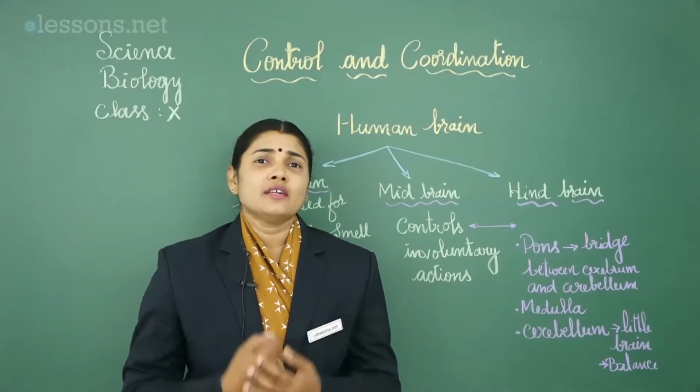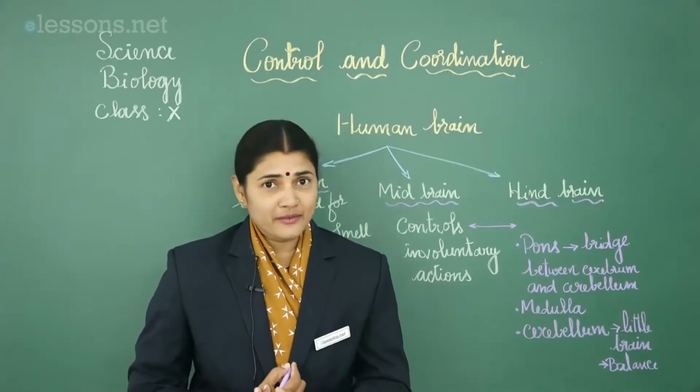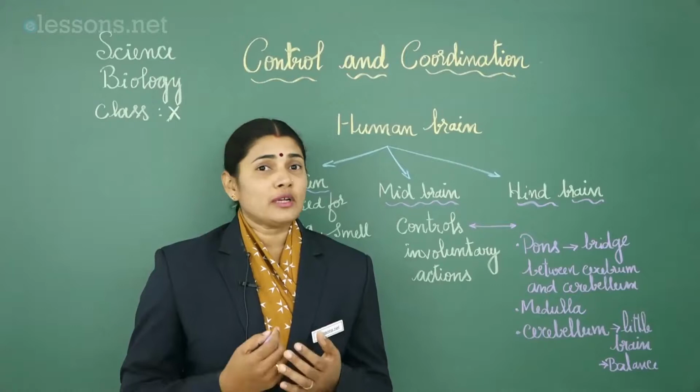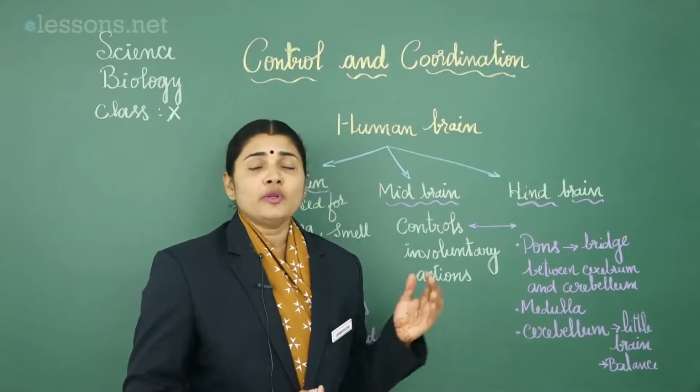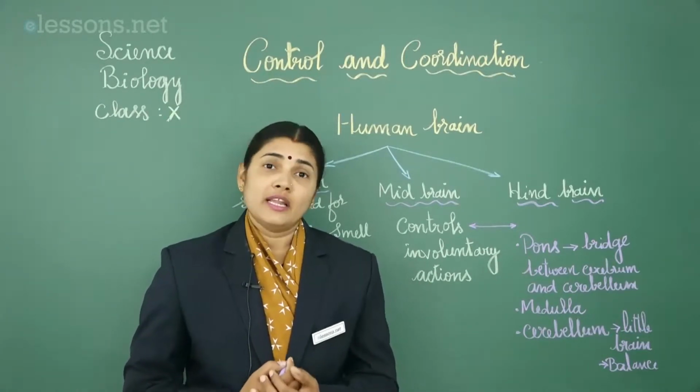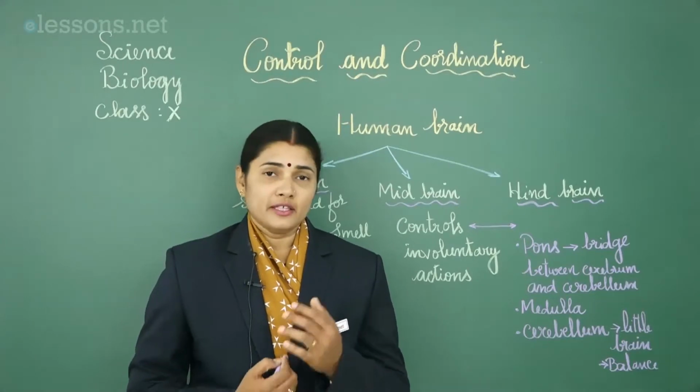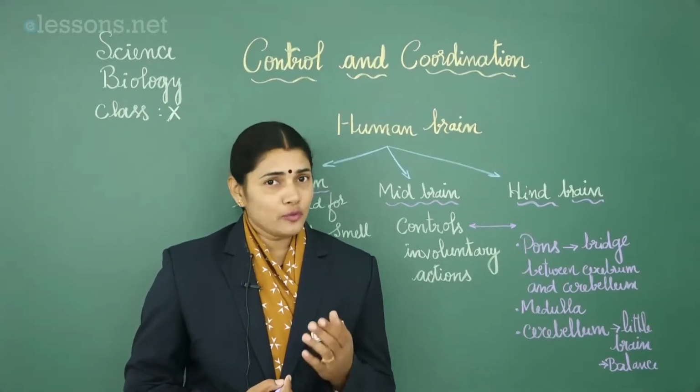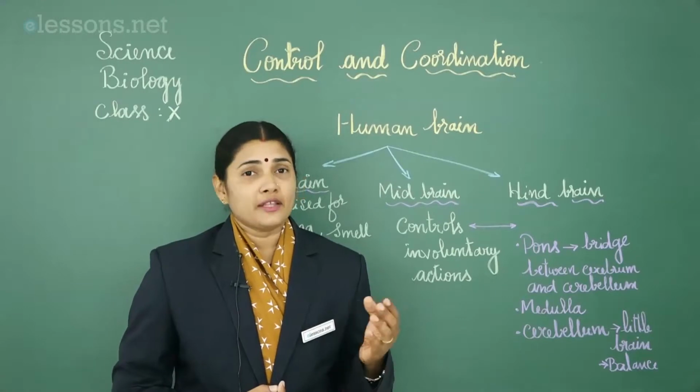Now let's have a quick recap of what we have learnt in the previous class. We have learned that for control and coordination, the human brain is very important along with the spinal cord and nerves. We have learned the structure of the human brain, its parts and the functions.